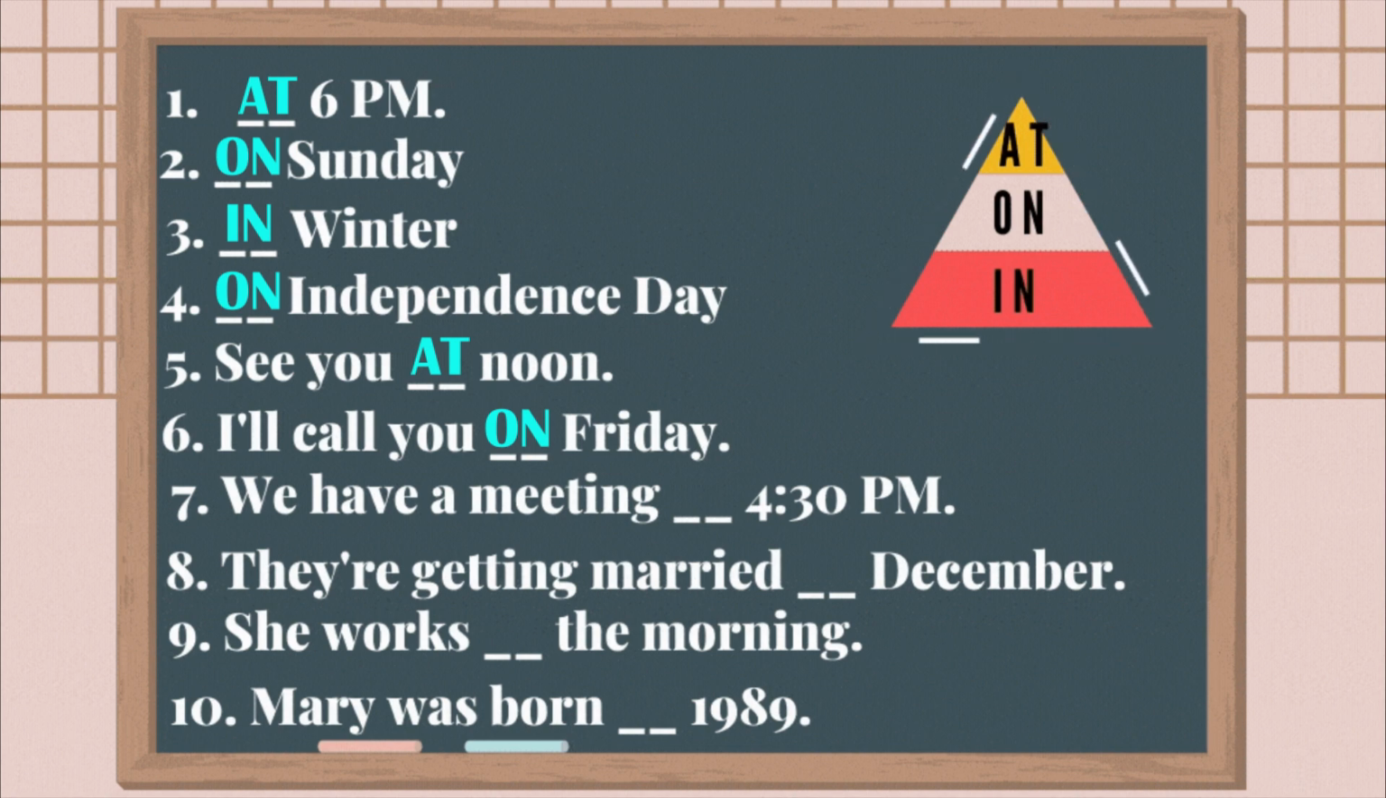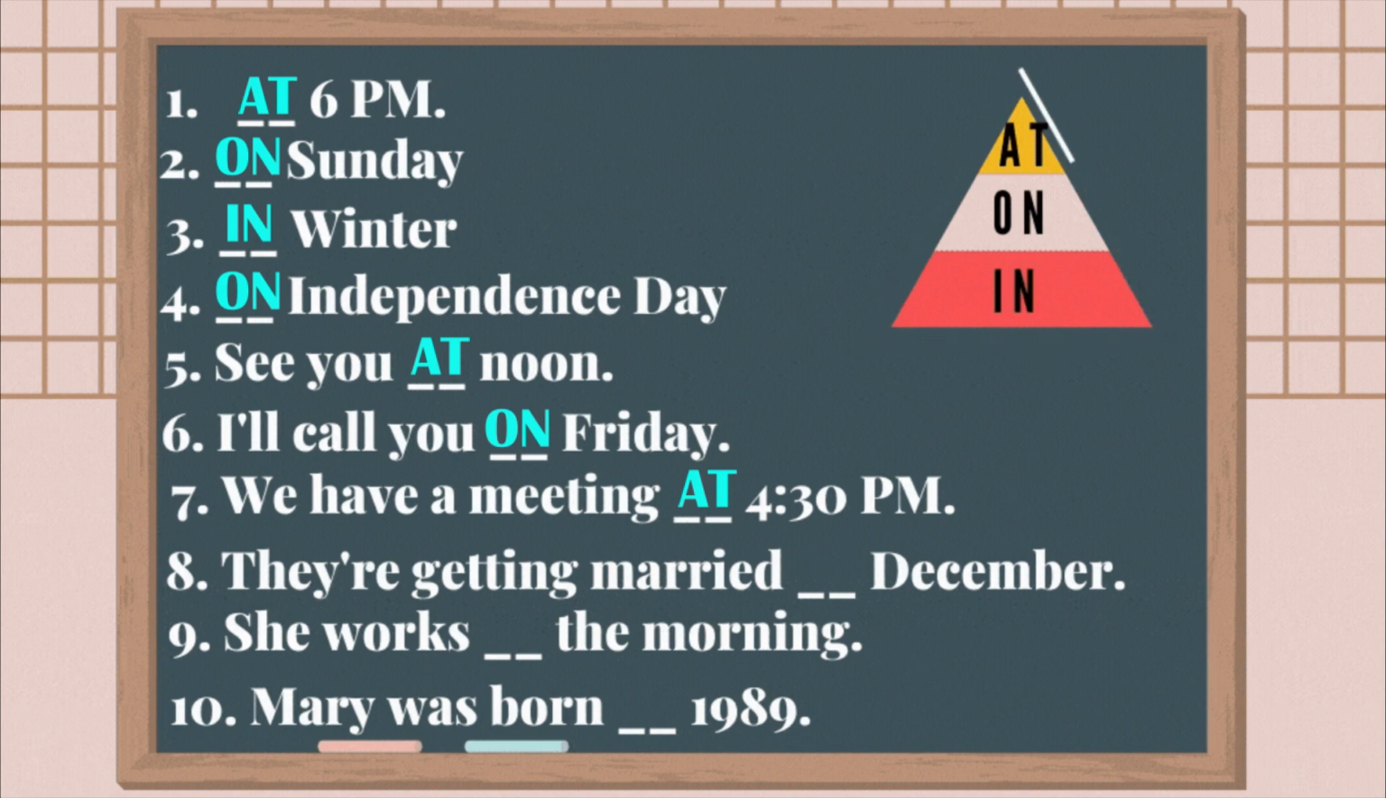Number 7. We have a meeting blank 4:30 p.m. 4:30 p.m. is a very specific time, so we use at. We have a meeting at 4:30 p.m. At 4:30 p.m.